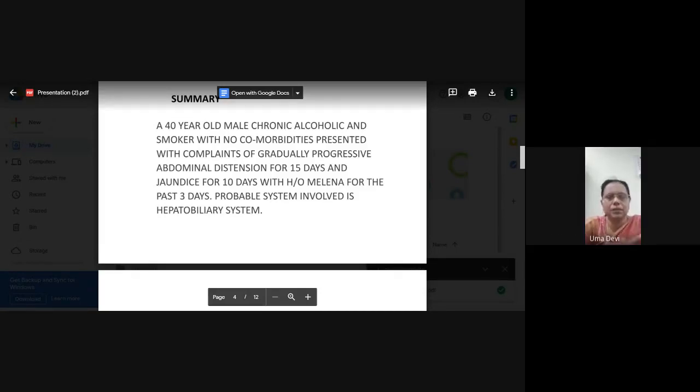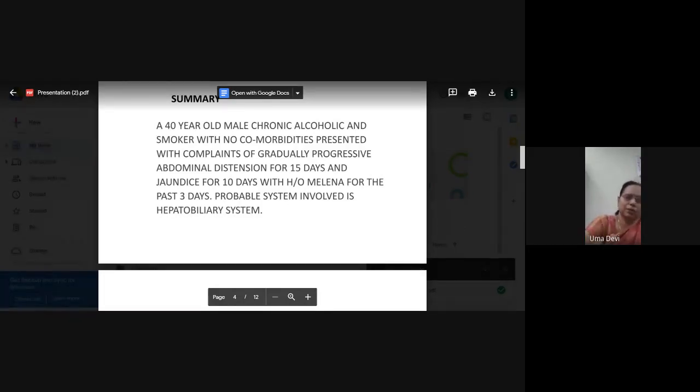Very good. So this is in a nutshell what we have seen. Usually in our group of patients, there will be some binging of alcohol following which they present like this. That history we will get most of the time, and even if they don't tell, unless we probe into it we may not get it, but it is a very common history. If it is so, we have to put that in our history of presenting illness and when summarizing also.